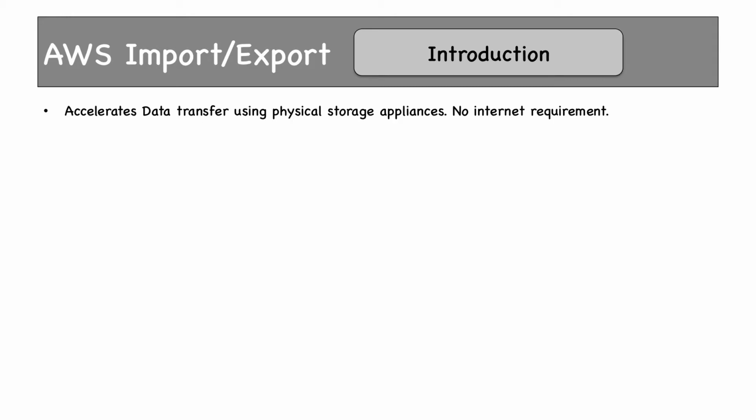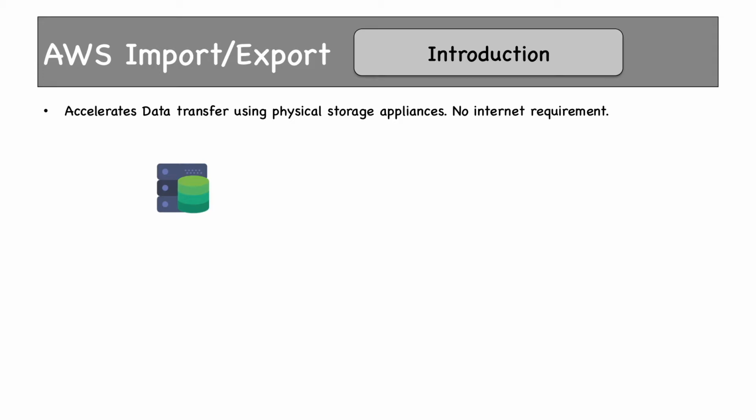When will you use AWS import export or Snowball? When your migration data size is pretty high, in the range of terabytes. Currently you do not have an internet speed of 500 Gbps or 600 Gbps. So we have a limitation on the internet speed. Again, the latency is not guaranteed. Also, if you migrate over the internet, that might not be secure. So that's where AWS import export, Snowball, all these tools come into the picture.